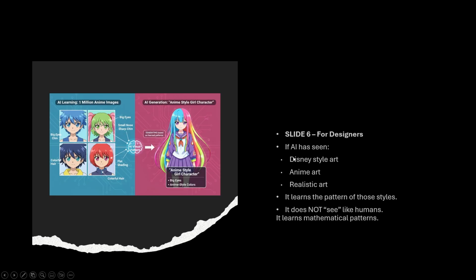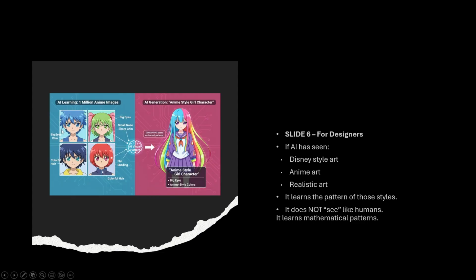So here, by giving the same kind of information, the images, AI is learning from the provided data. It learns the patterns of those styles. It doesn't see like humans, it learns mathematical patterns. Suppose AI is learning from 1 million anime images. What do anime images have? Big eyes, stylish hair, a small nose, sharp chins.